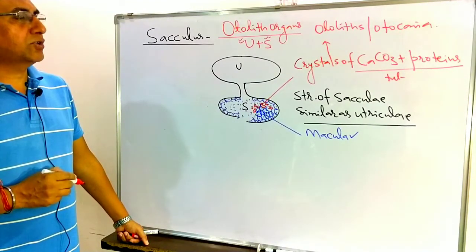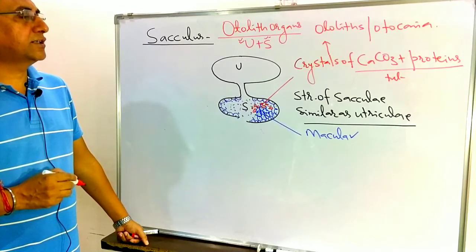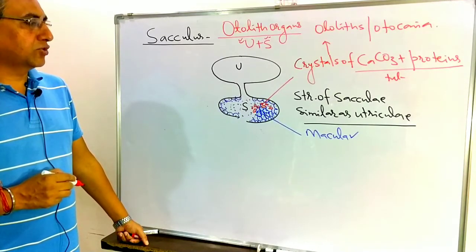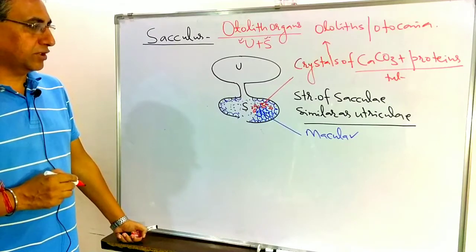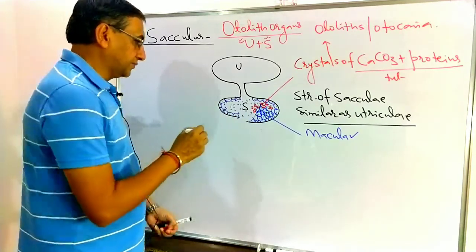These organs are known as the otolith organs.